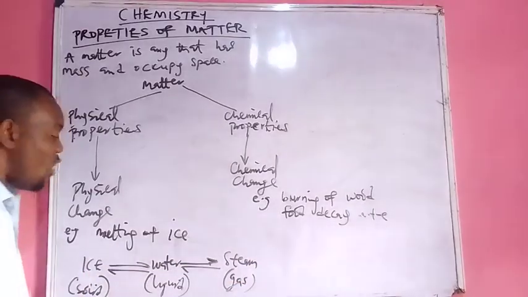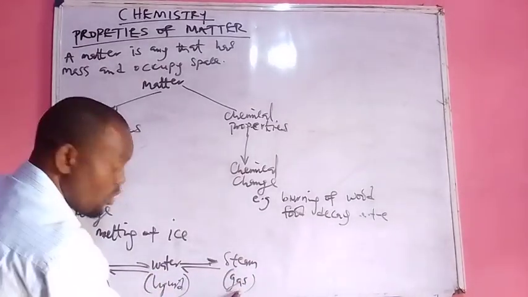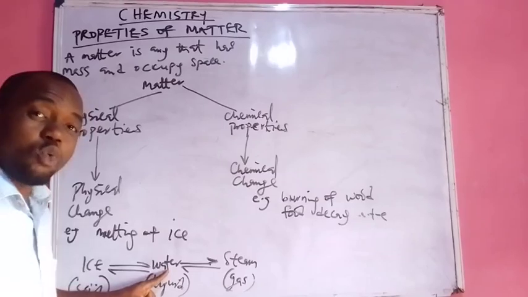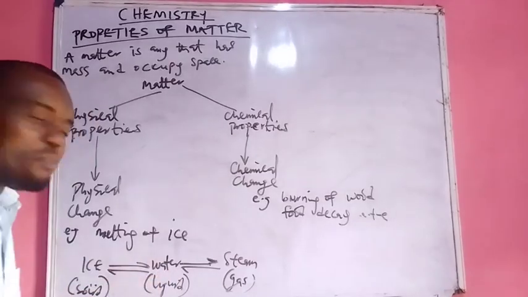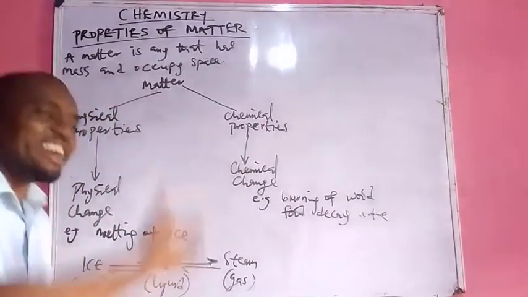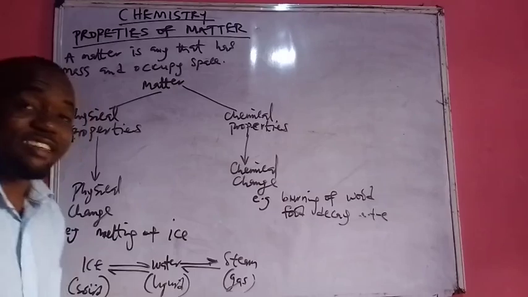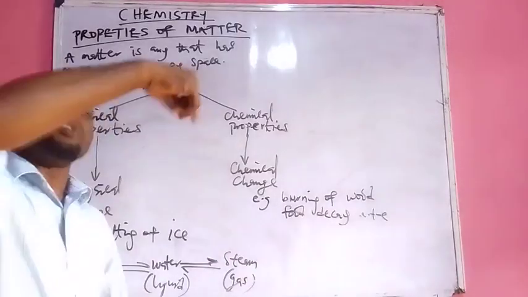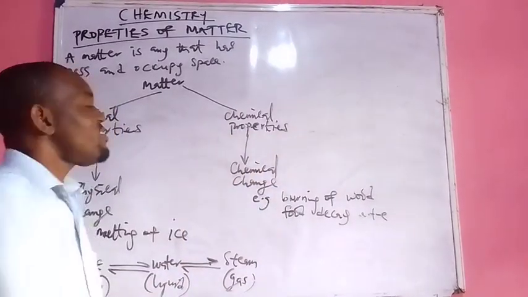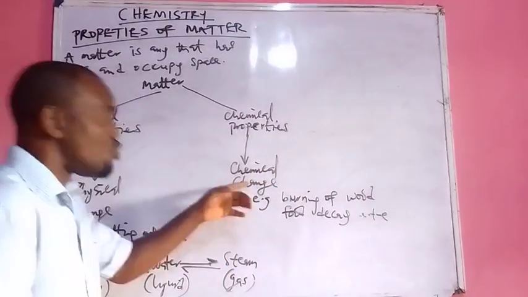Are you getting it now? Or when you heat your water to become steam, that's what we call gas. Allow it to cool down, it will become like your normal water again. That is what we mean by physical change. No new substance is formed and it is easily reversed. But for chemical change, a new substance is formed and you will never be able to reverse it. Once it has undergone the change, it is not easily recovered. That is what we mean by a chemical change.